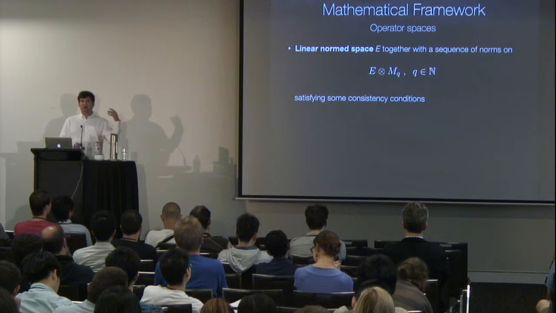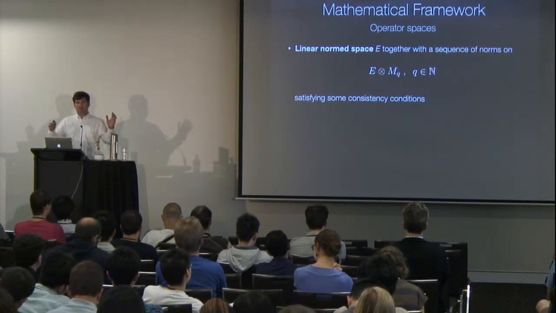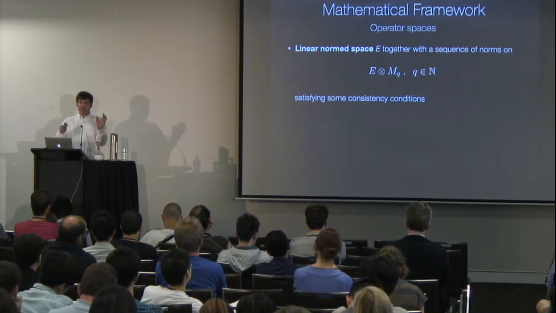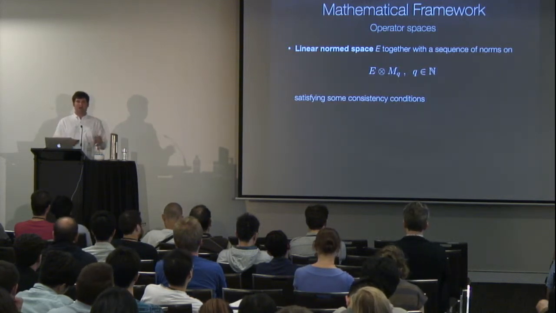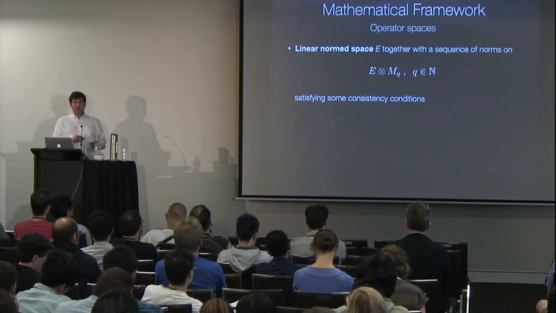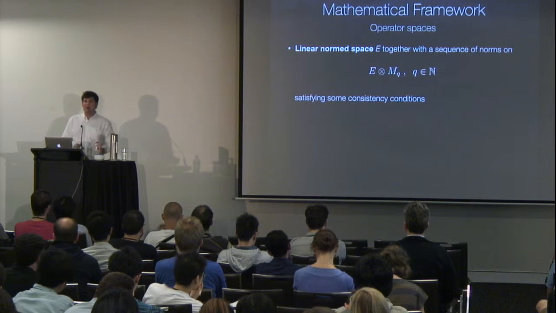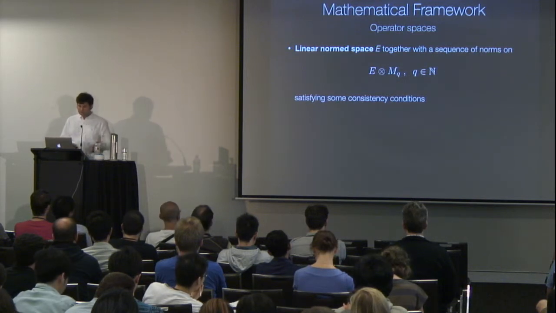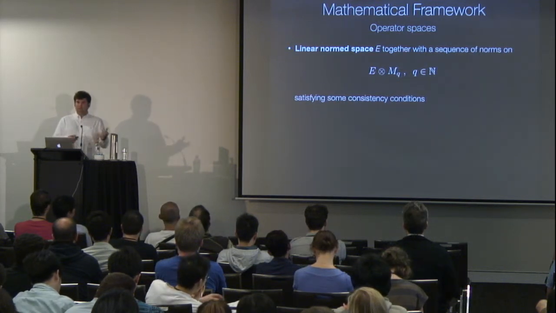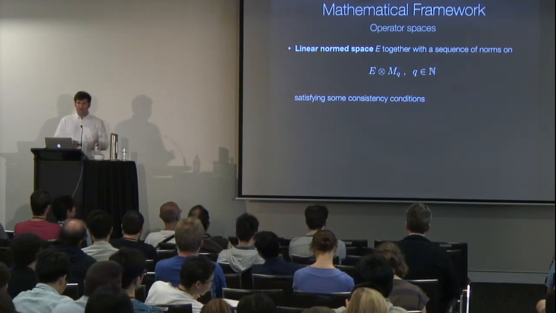And it should satisfy obvious consistency conditions. I didn't write them down, it would be a long list, but you can, for example, imagine that if you input an elementary tensor, so think of it as a product element, something A tensor B, then the norm of A tensor B should be the norm of A in E times the norm of B in the usual MQ. And there are some consistency conditions following from that.